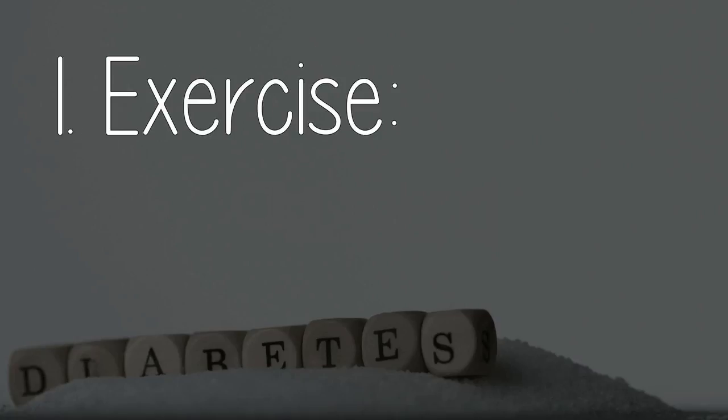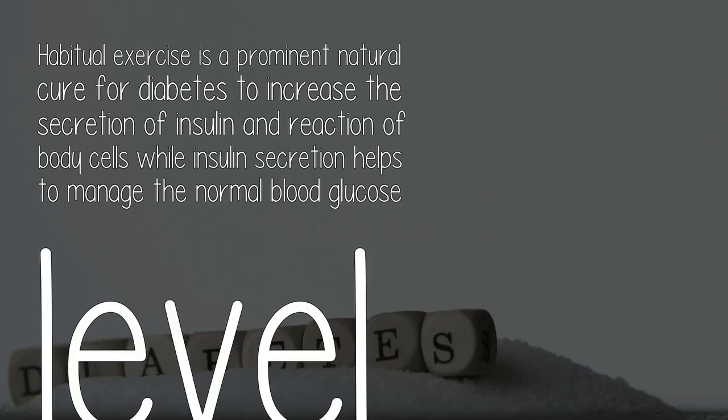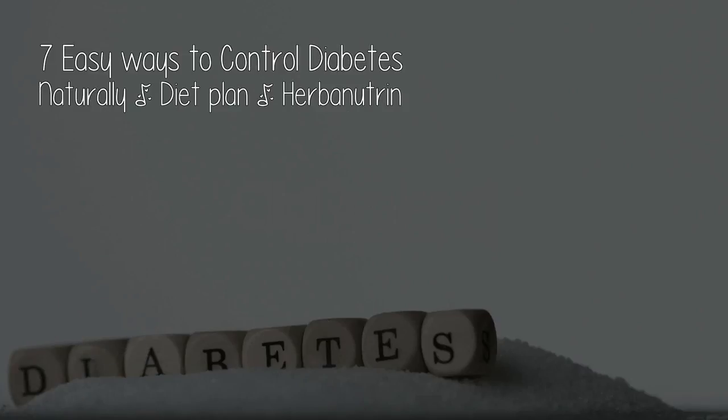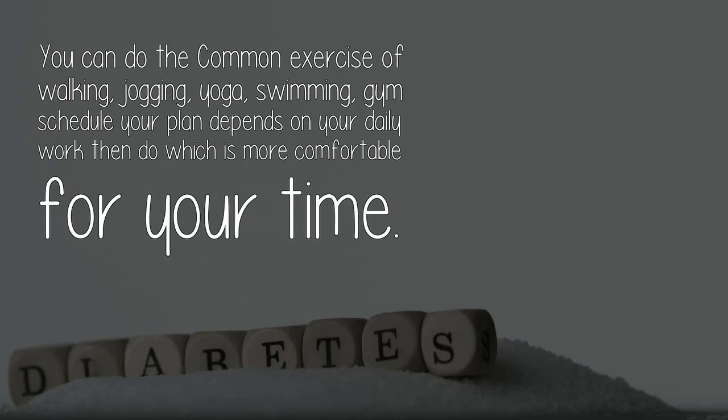1. Exercise. Habitual exercise is a prominent natural cure for diabetes to increase the secretion of insulin and the reaction of body cells, while insulin secretion helps to manage the normal blood glucose level. 7 easy ways to control diabetes naturally. You can do common exercise like walking, jogging, yoga, swimming, gym. Schedule your plan depending on your daily work, then do whichever is more comfortable for your time.